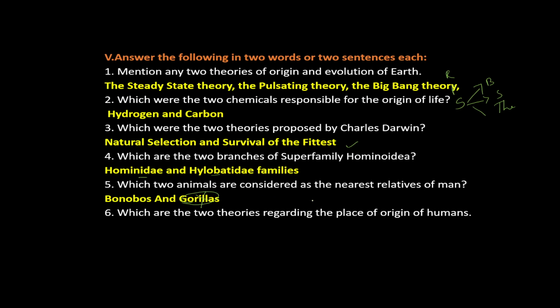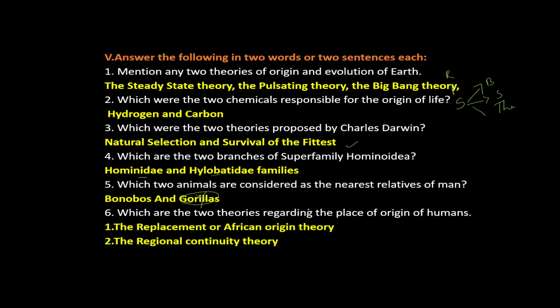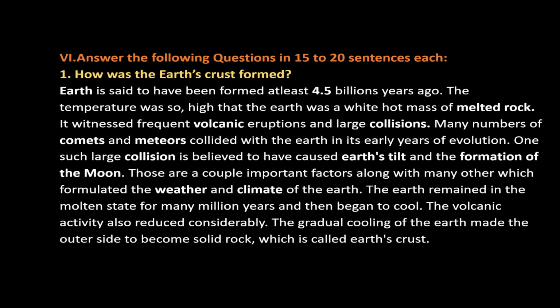Which are the 2 theories regarding the place of origin of humans? There are 2 theories. One was replacement theory or African origin theory. Second one, regional continuity theory. These are the 2 marks questions. Then long answer questions, 15 to 20 sentences each.